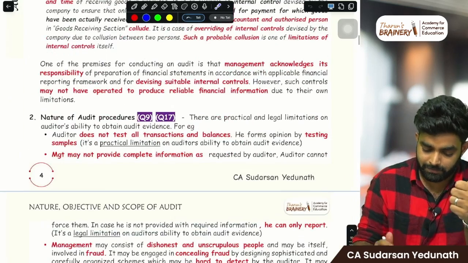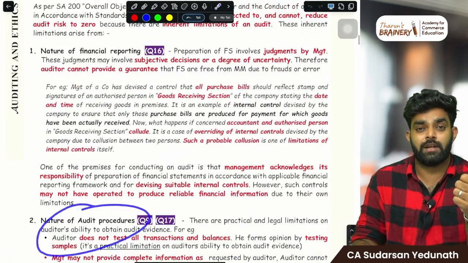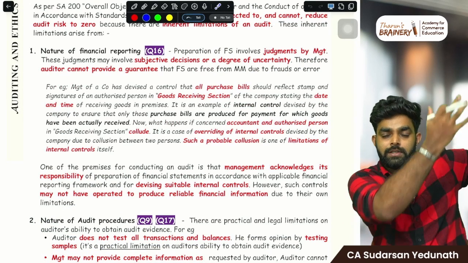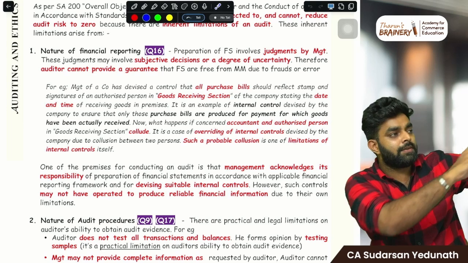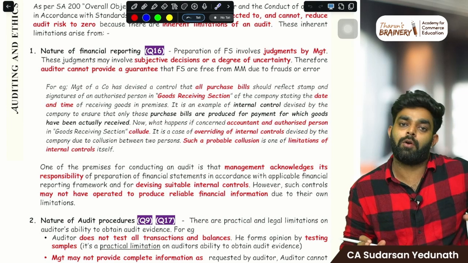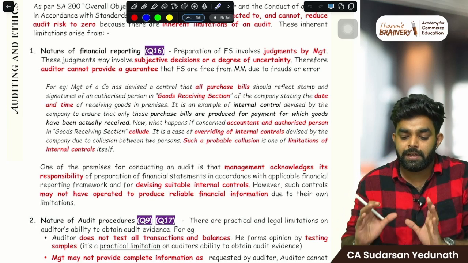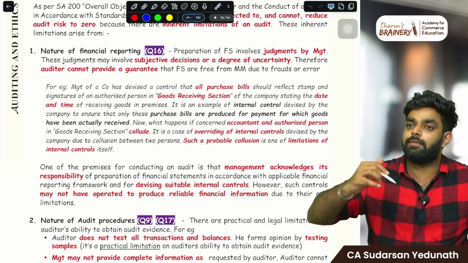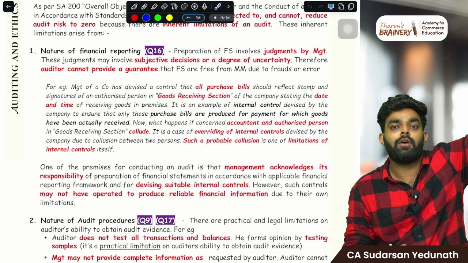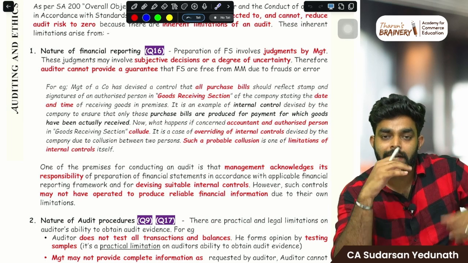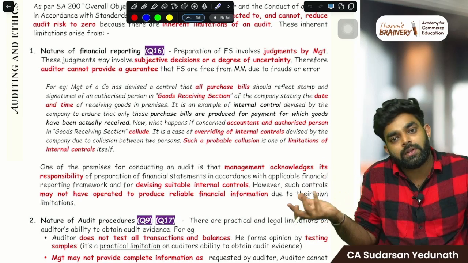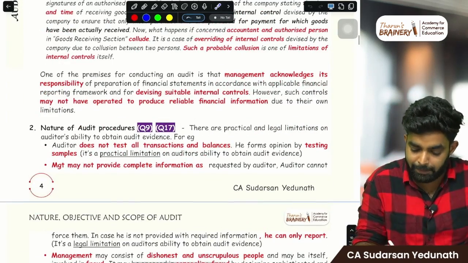That is one. Next, nature of audit procedure. Audit procedure means, as I told you, sampling. 10,000 bills are there. How can you check the entire 10,000 bills? No, right? You can only check 50 or 100 among them. Those 50 or 100 may be correct, but the others may be wrong. You saw that 50, 100 as correct in sampling, okay, everything is good. But the other 10 or so may be wrong, right? So that is a limitation. You may not know. Some fake bills will be inside, and you may not know that. So that is also a limitation. Sampling.